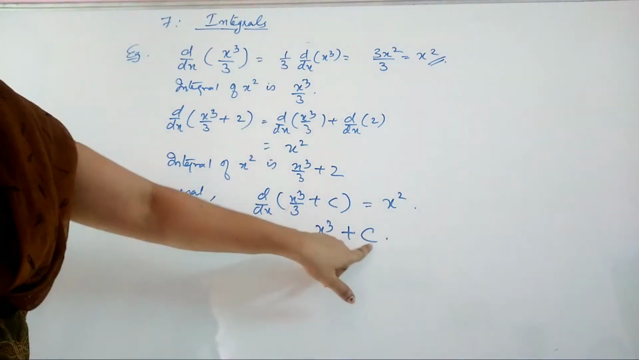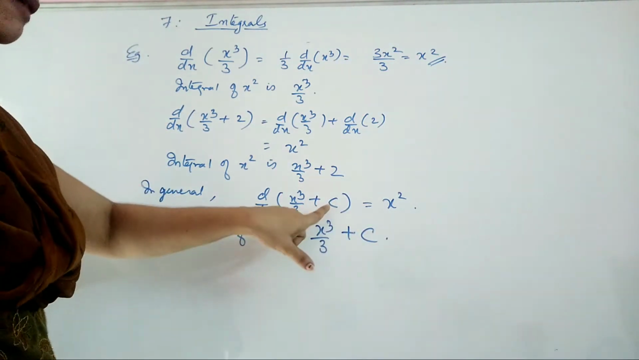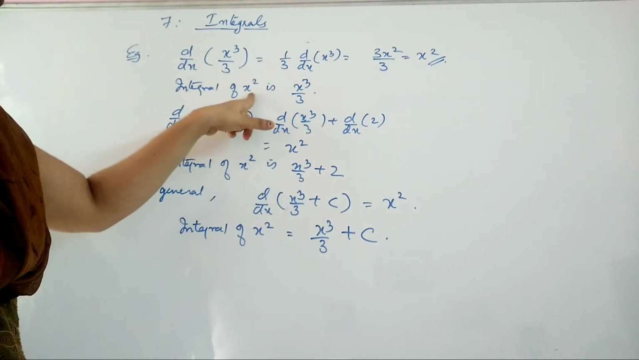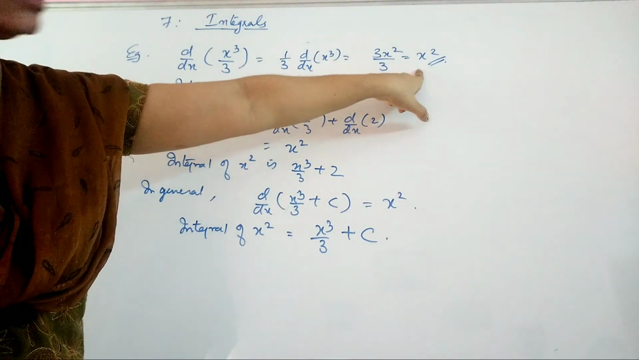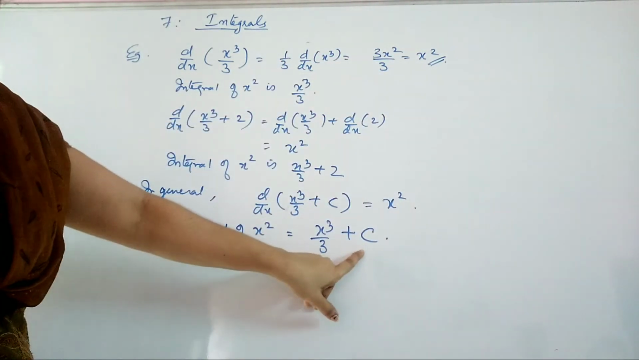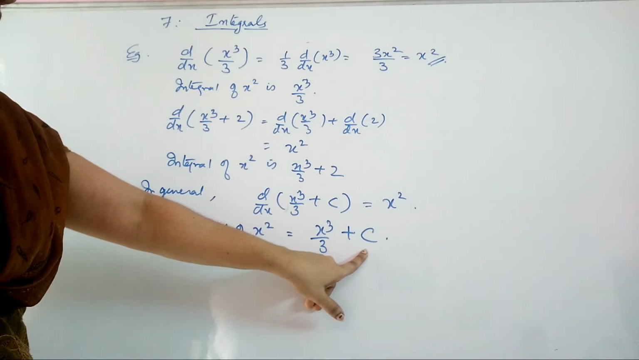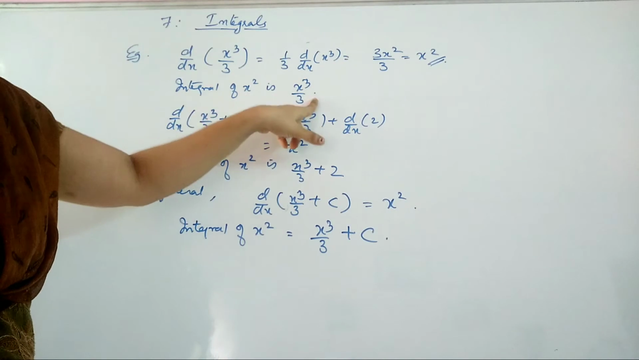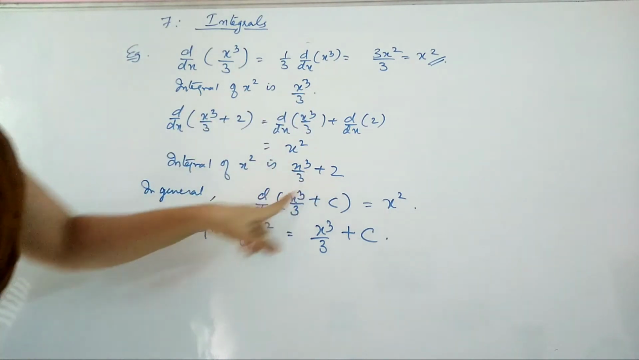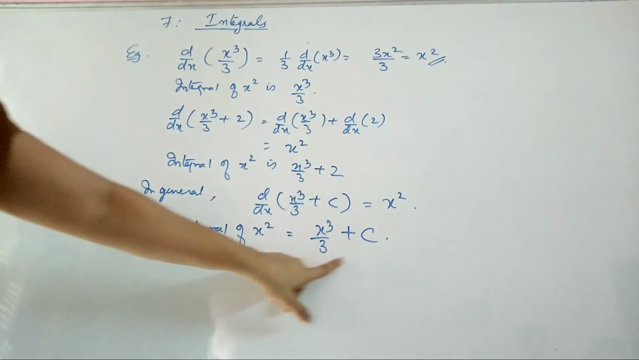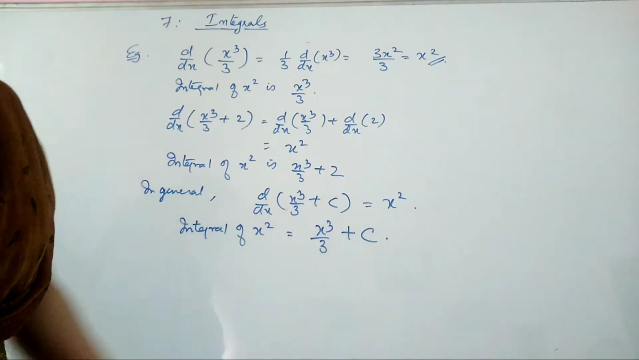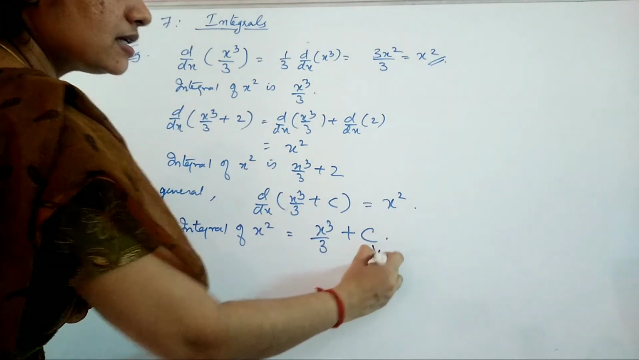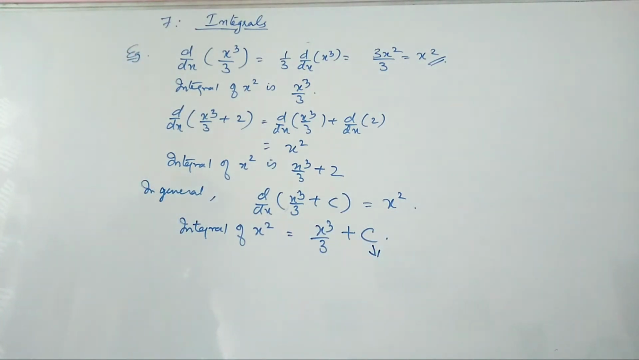Now you can understand the importance of writing this c, because even if you have any number here or you don't have one, the derivative you get is the same. The derivative is x square only. So if you have different functions, the integral of x square is this, the integral of x square is this, the integral of x square is this also. So this c is acting as a constant, and when we write the integral of x square like this, we say that this c is the constant of integration.